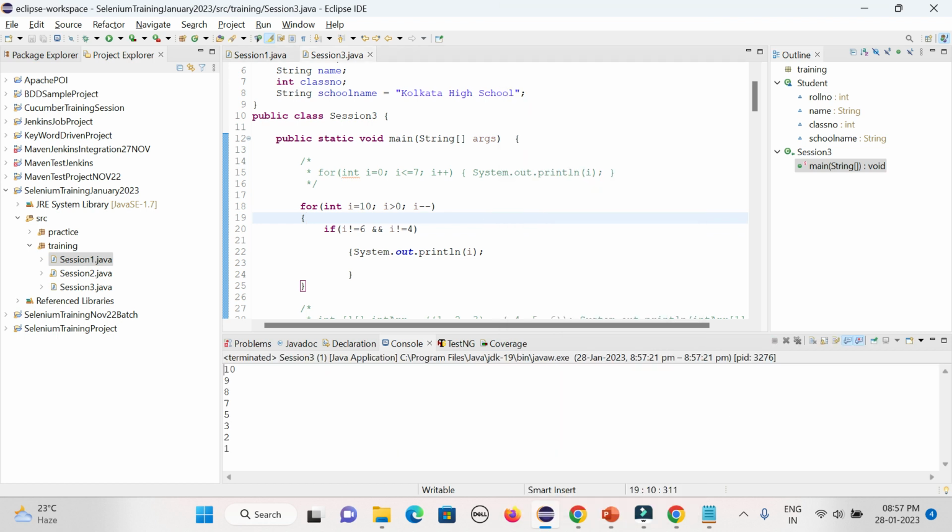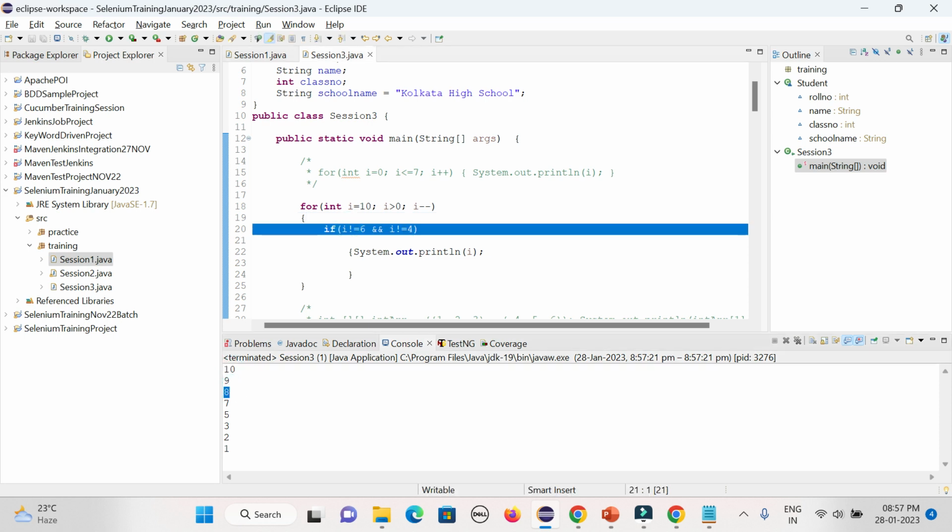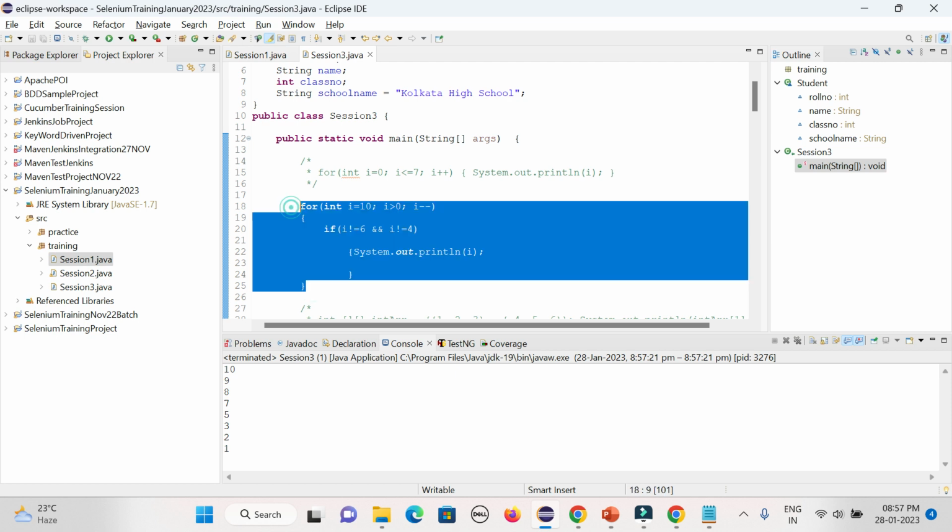Okay, you could see 10, 9, 8, and 6 is missing because I don't want to include it, because here my condition is that i not equal to 6, i not equal to 4, so 7 and then 5. 6 is not there, 4 is not there. So that is the way. In case you don't want to continue with certain values, you can give an if condition like that within the for loop. So that is the way you can deal with the for loop with the if condition.